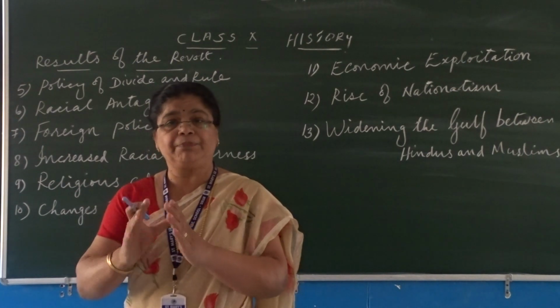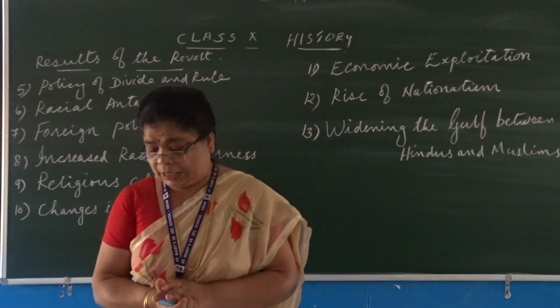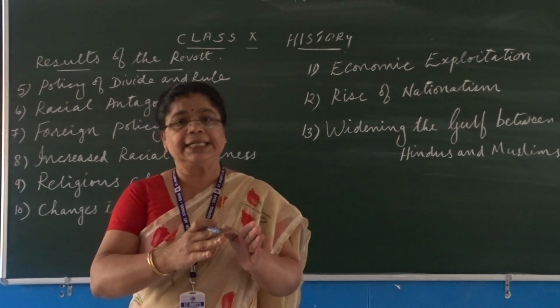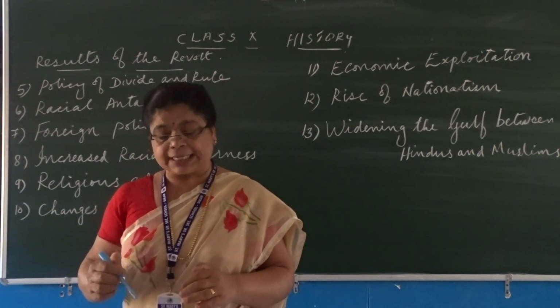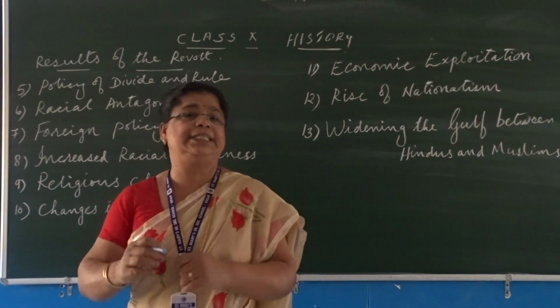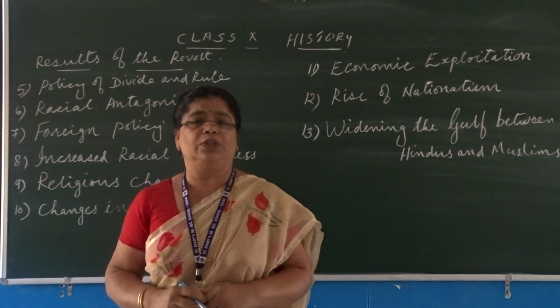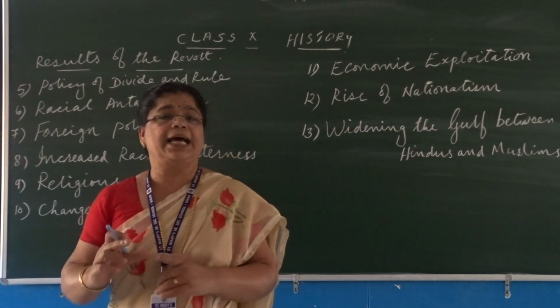The main purpose was to create a social distance between the Indians and the Europeans as well as to preserve their authority in India. So that is why the British followed the policy of racial antagonism.